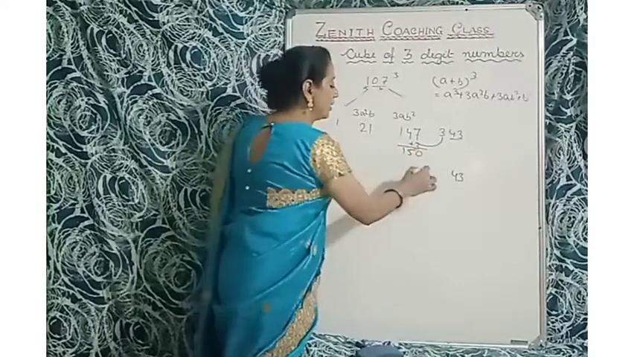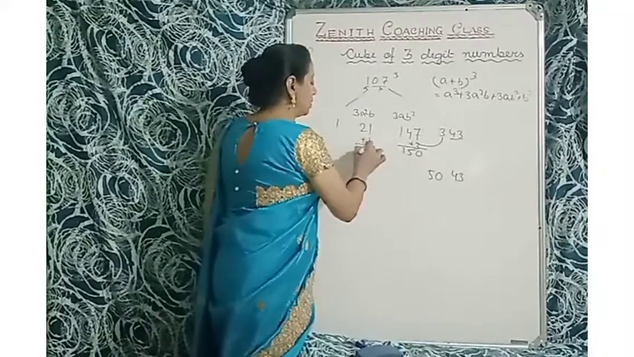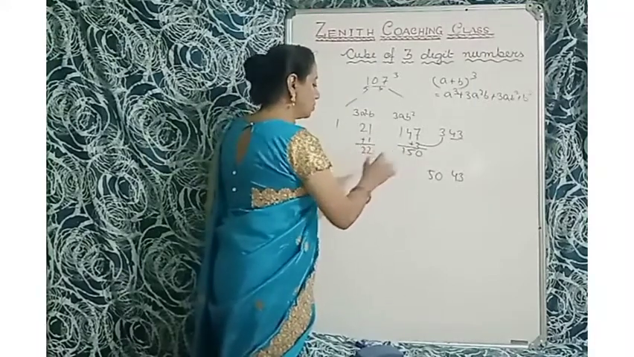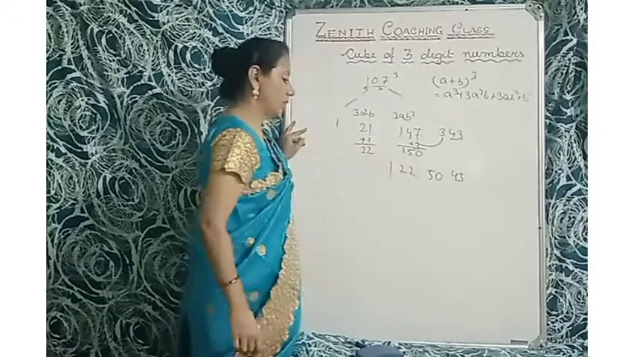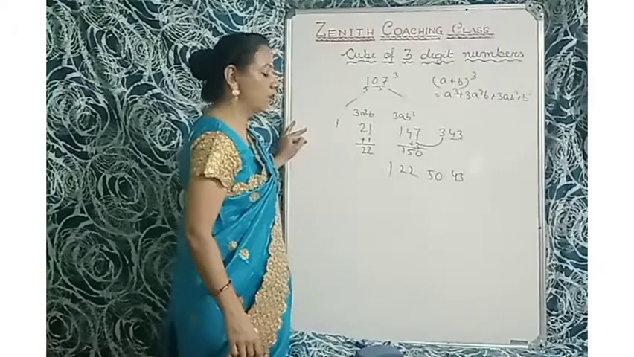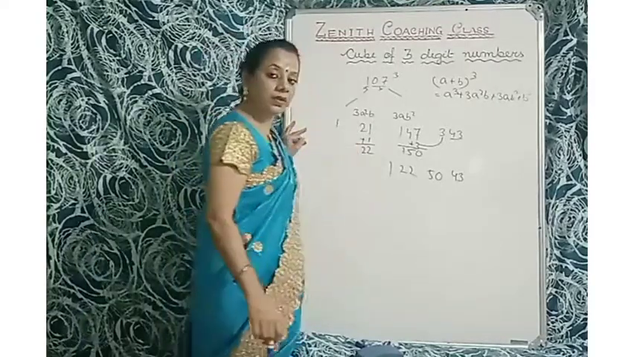So you will take 50 here, and 1 carry here. So it is 22, so you will write 22 here. Here is 1. So 1225043 is the cube of 107.